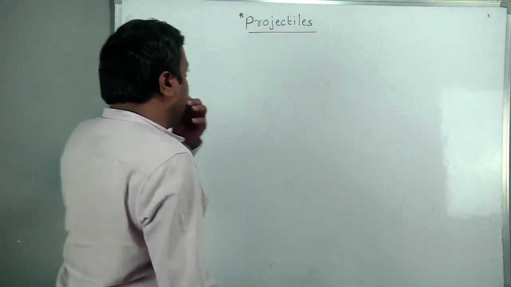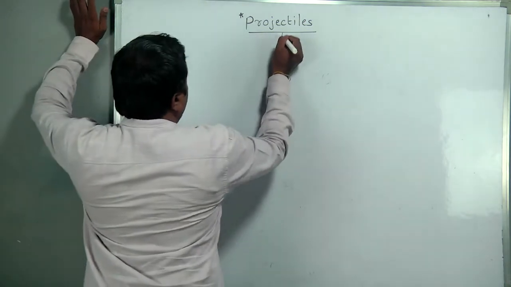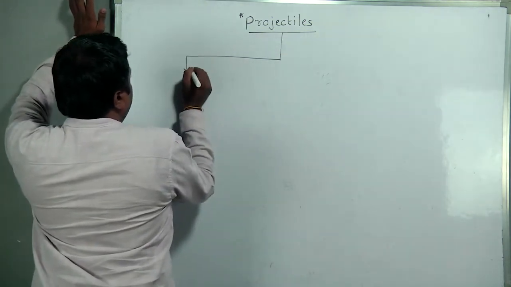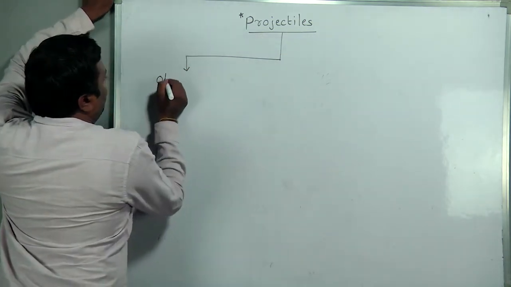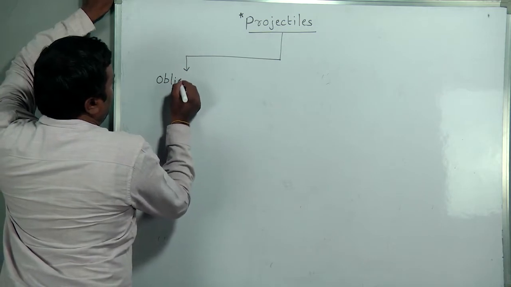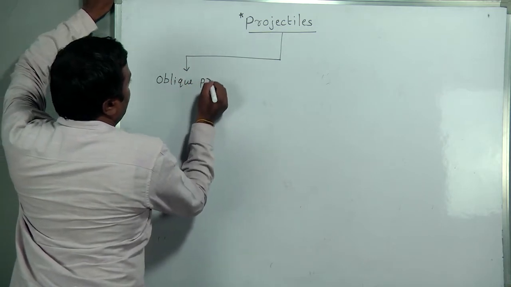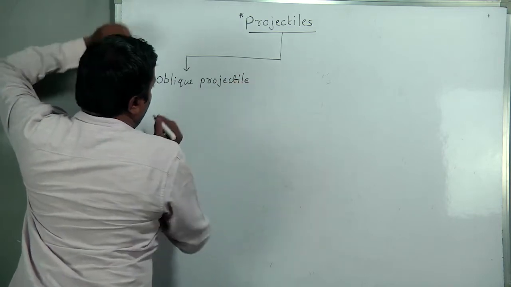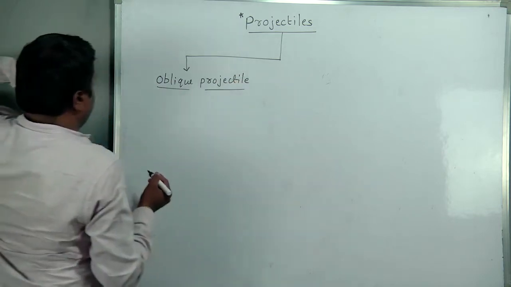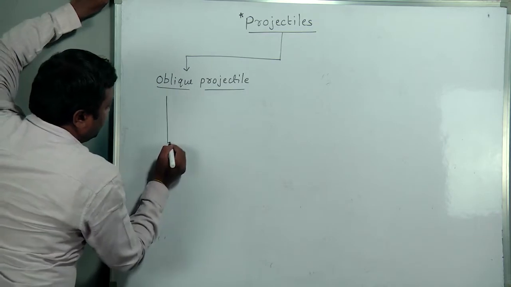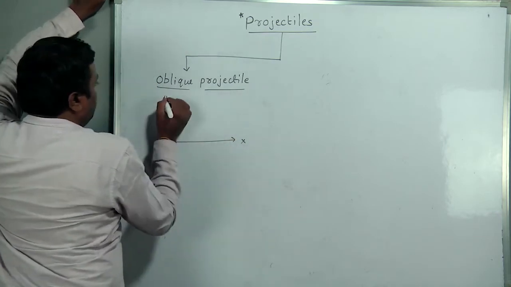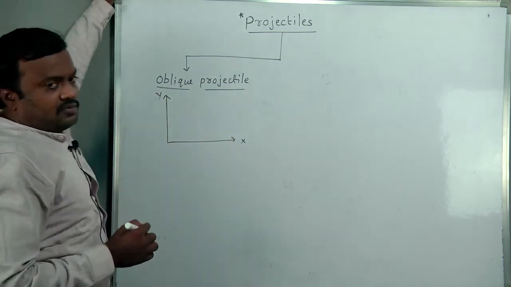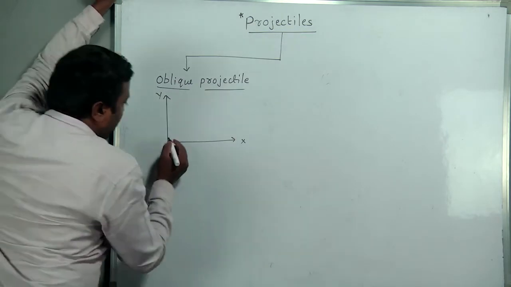Got it? So mainly there are three types we can classify. First one, oblique projectile. What is called an oblique projectile? Suppose this is a two-dimensional system. Motion in a plane means we discuss a two-dimensional system.